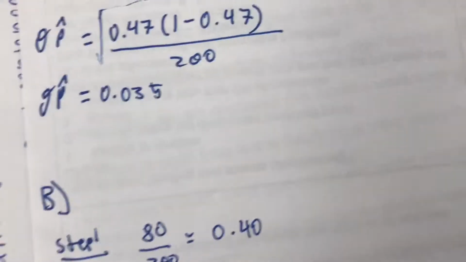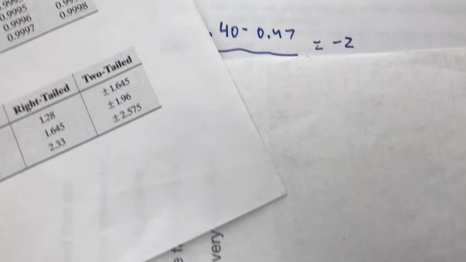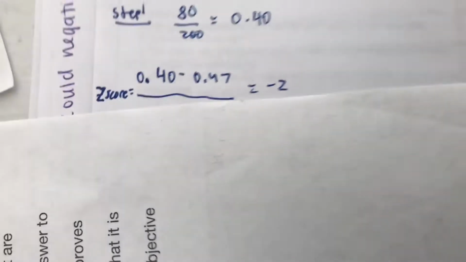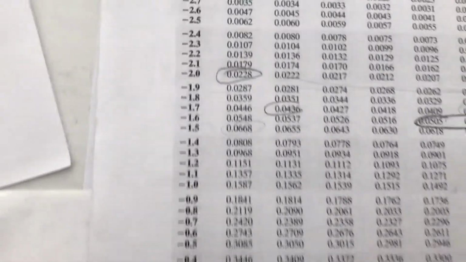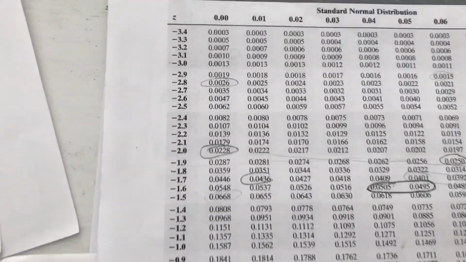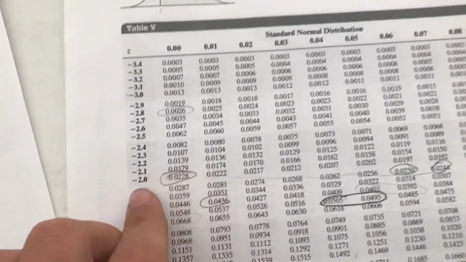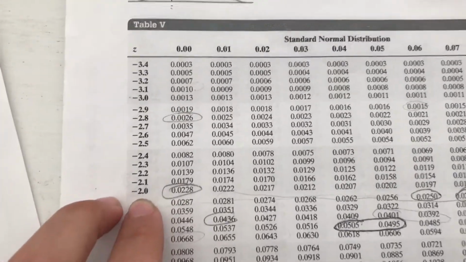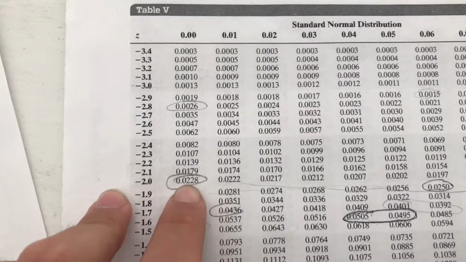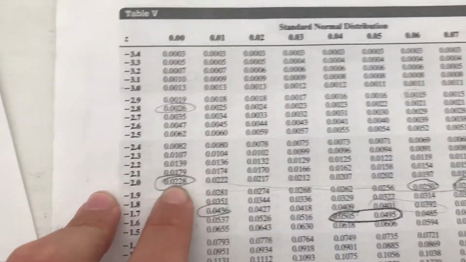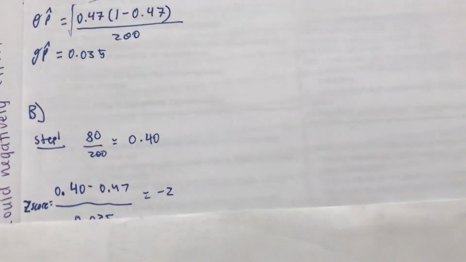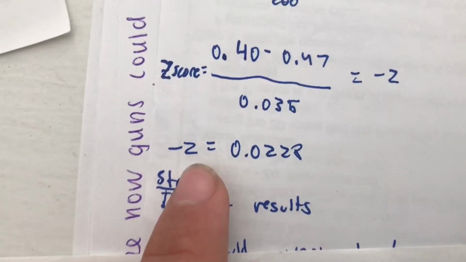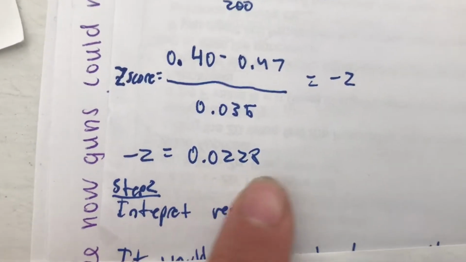So we go to the z table, and we find -2, which is right here. And it's just -2, it's not -2 point anything, so it's the first number right here, which is 0.0228. And you'll see that right here, -2 in the z table translates to 0.0228.